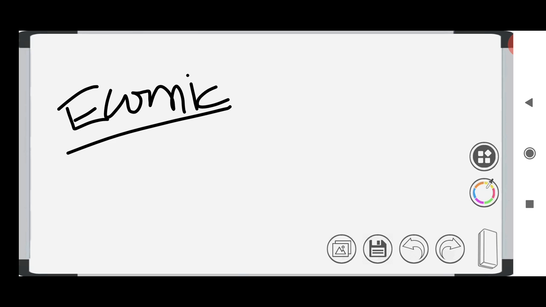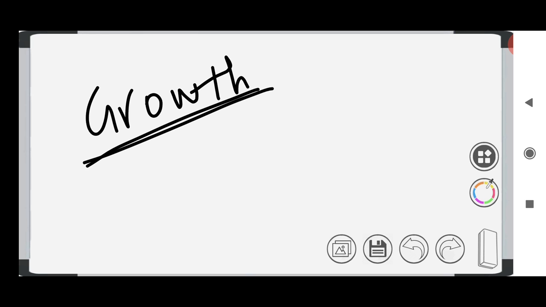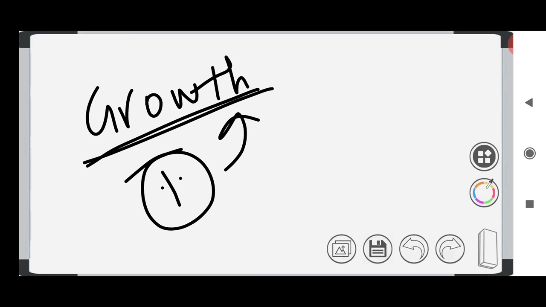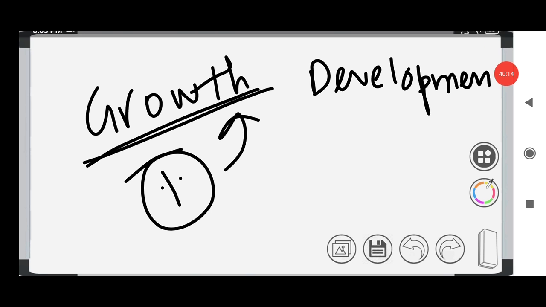So first, what is economic growth? We are seeing this term economic growth, right? Economic growth is nothing but the percentage of GDP increasing. If the GDP is increasing, then it is economic growth. The percentage of GDP increasing simply specifies economic growth. But what is economic development? Economic growth and economic development are two different terms. Economic development is more preferred compared to economic growth.